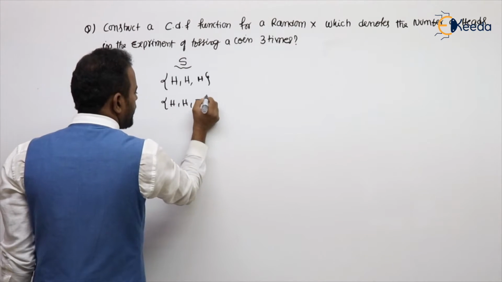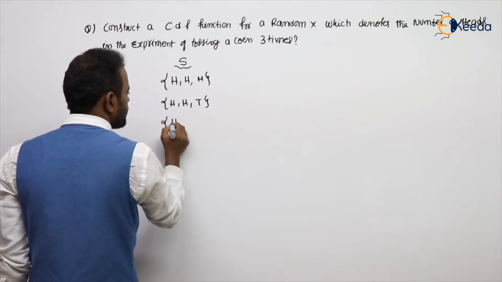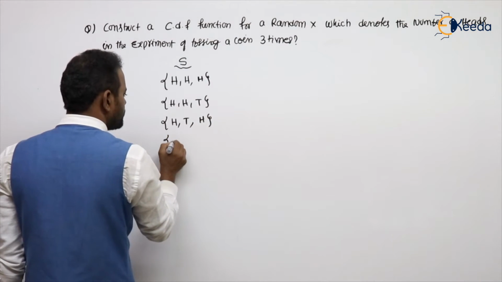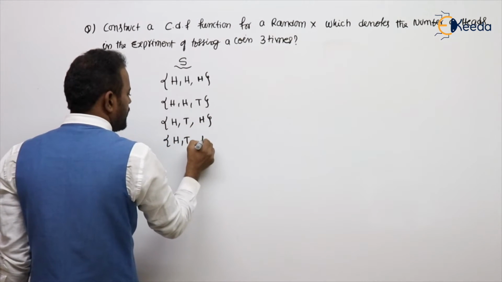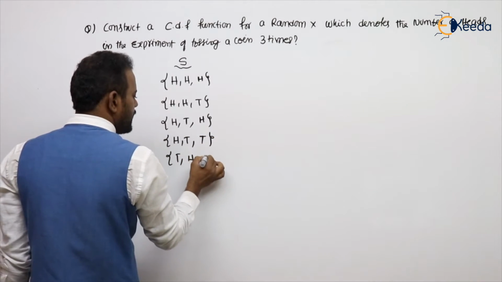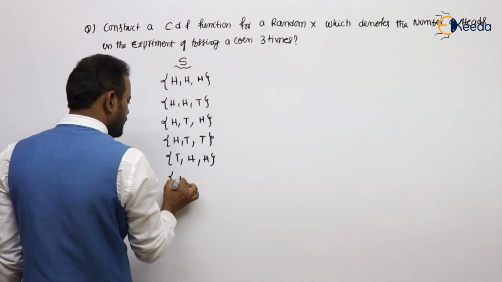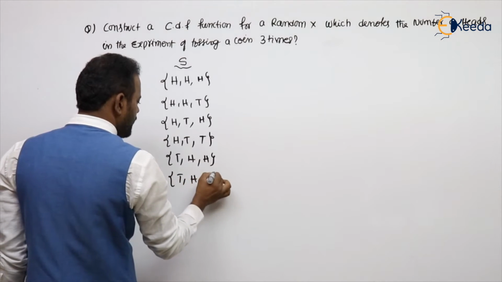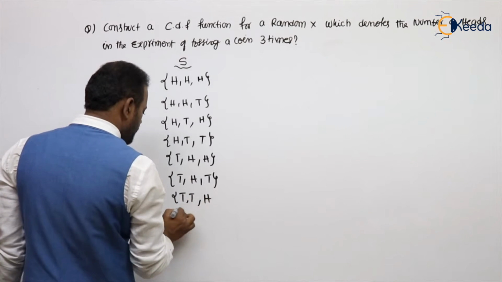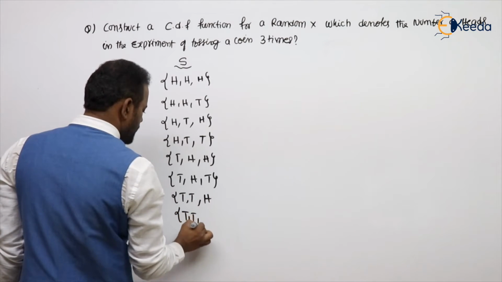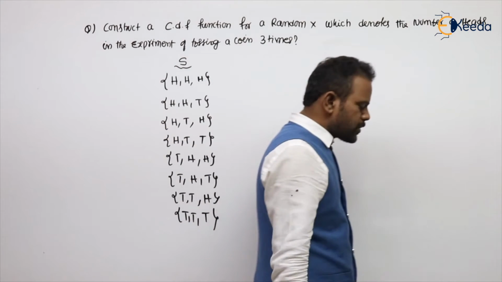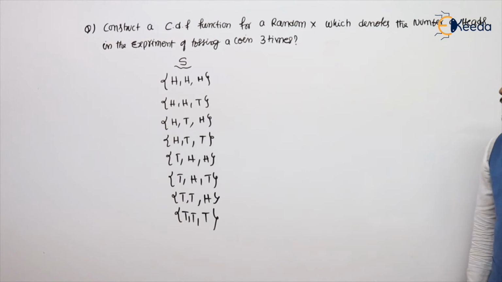Head, head, tail. Head, tail, head. Head, tail, tail. Tail, head, head. Tail, head, tail. Tail, tail, head. Tail, tail, tail. So there are 8 possible outcomes in total. You can check it out.